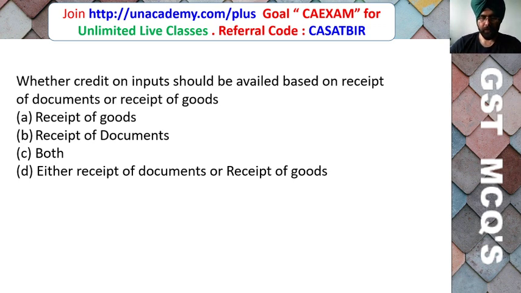So friends, here the correct answer is C, that is, you must have received the document for the goods as well as the goods, so that you can claim input tax credit. But there are certain exceptions where you have received the document but not received the goods, still you can claim the input tax credit. That we will discuss in our next slides.